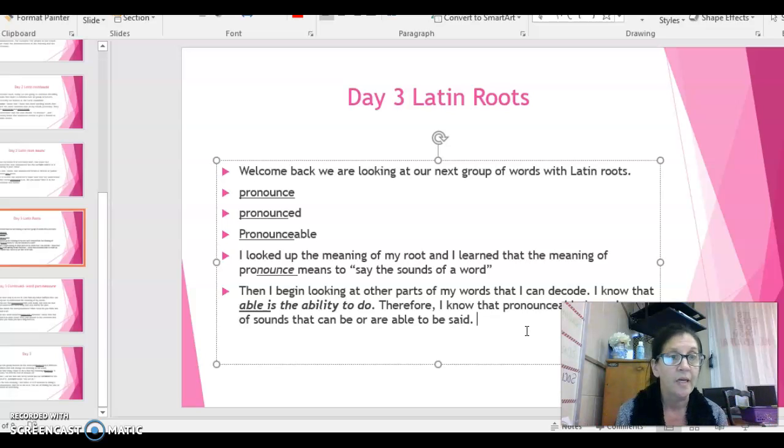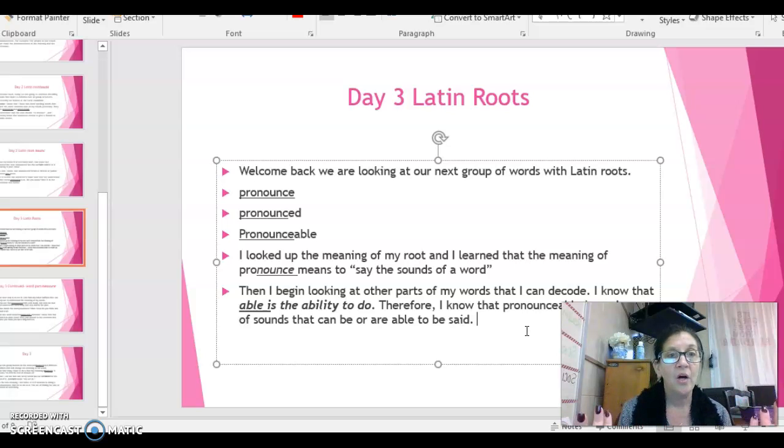And if I also added the prefix un, which I know, and you and I have worked together, and something was unpronounceable, then that means what? Are you thinking on the same page with me?